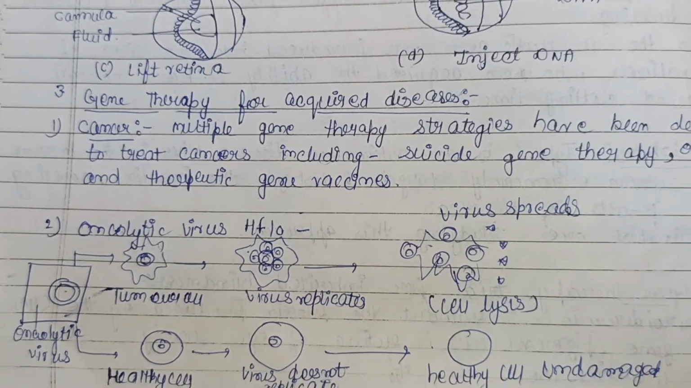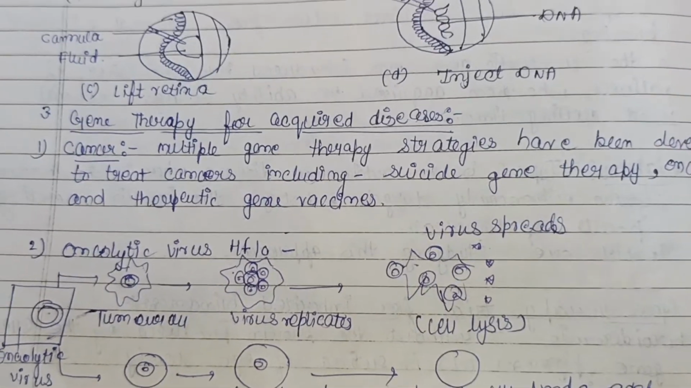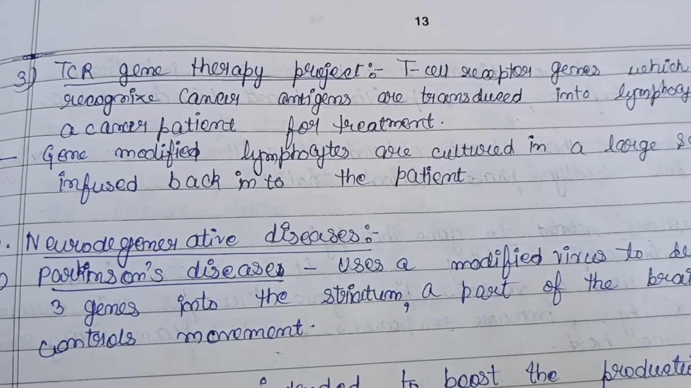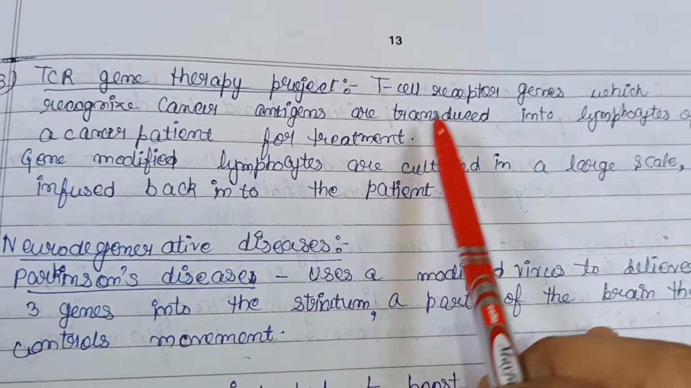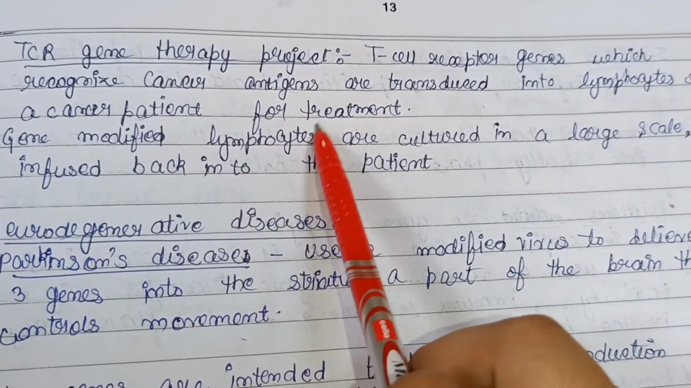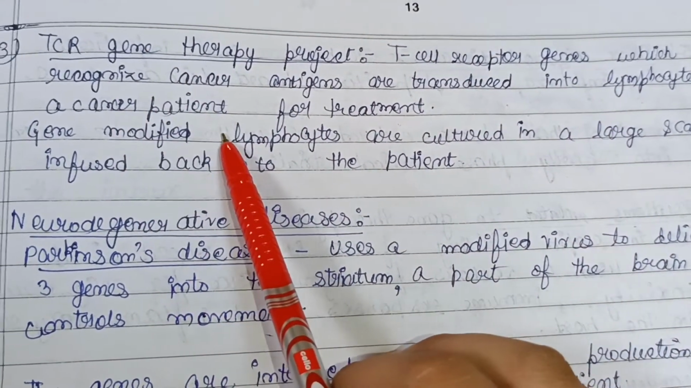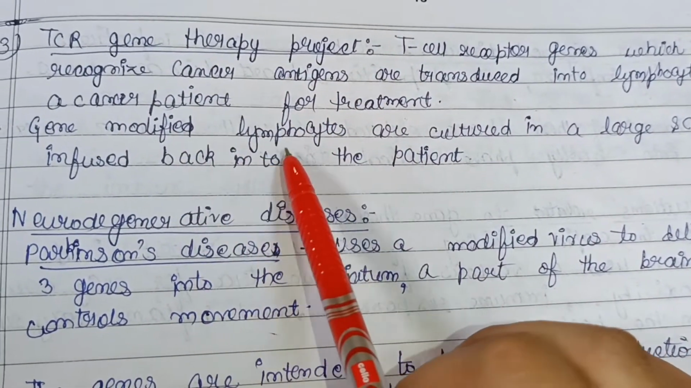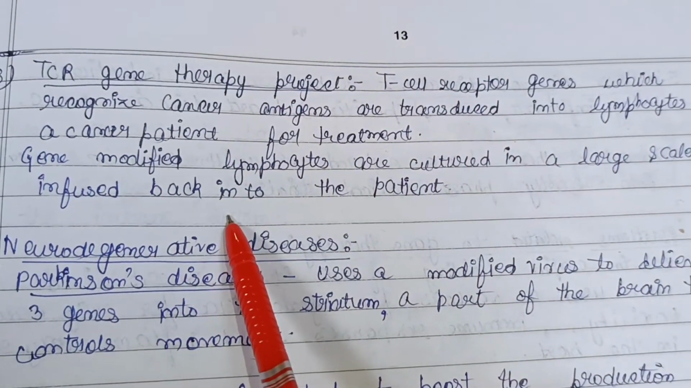So this is oncolytic virus therapy, as you can see in the diagram. And then another one, in case of acquired disease, is the TCR gene therapy process. So here T cell receptor genes which recognize cancer antigens are transduced into lymphocytes of a cancer patient for treatment. Gene modified lymphocytes are cultured on a large scale, okay, and infused back into the patient.